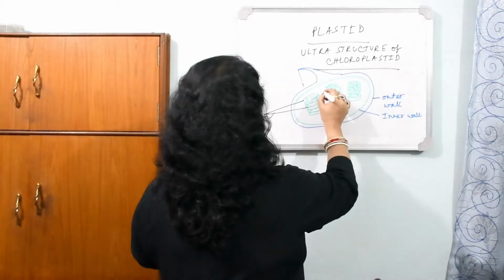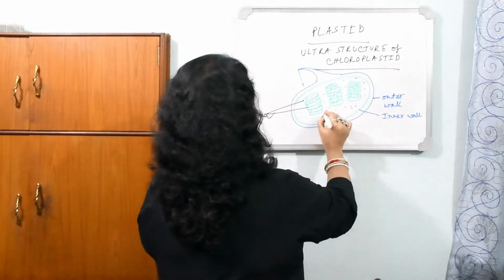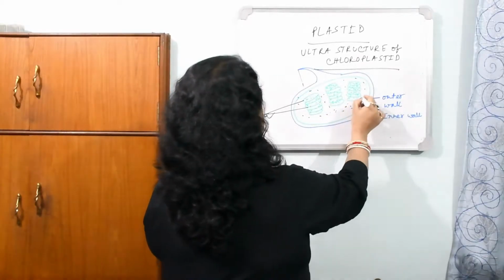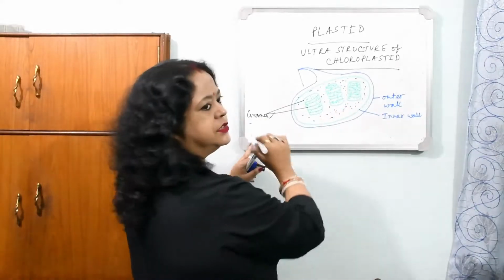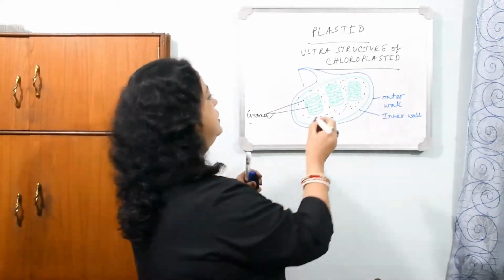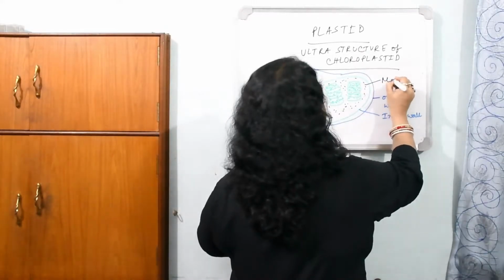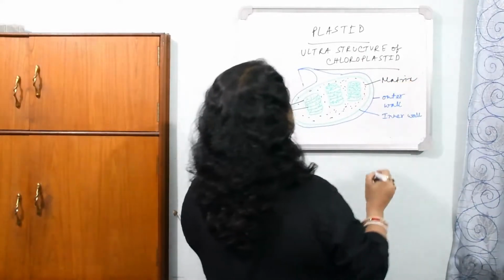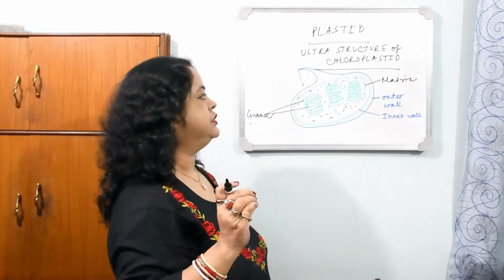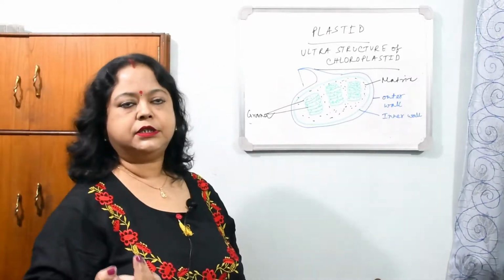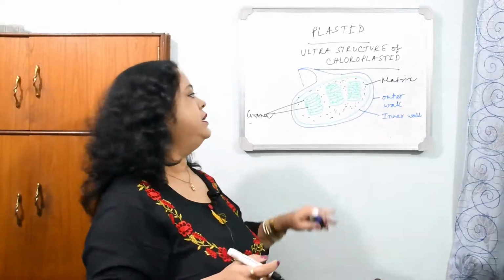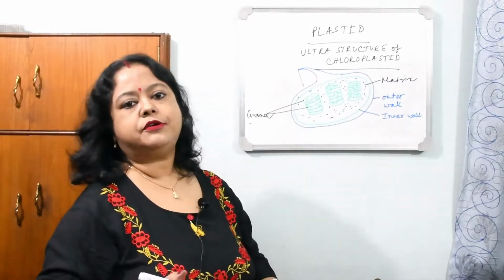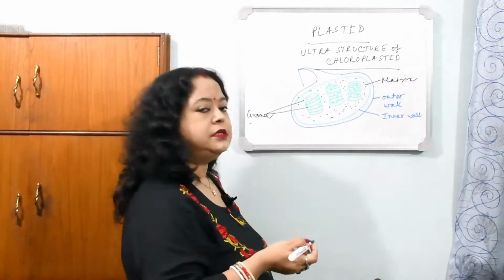This is stroma. It contains many enzymes for photosynthesis, and the main enzyme for photosynthesis is rubisco, which is present inside it. So the matrix holds the different enzymes which help in photosynthesis. Now photosynthesis has two divisions: light reaction or light phase, and the dark phase. The light phase takes place inside the grana as it contains all the chlorophylls, and the dark reaction takes place inside the stroma.